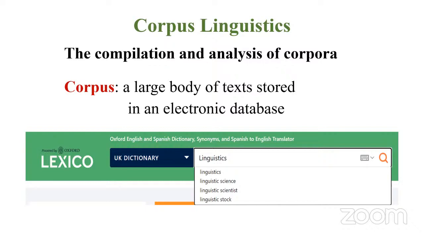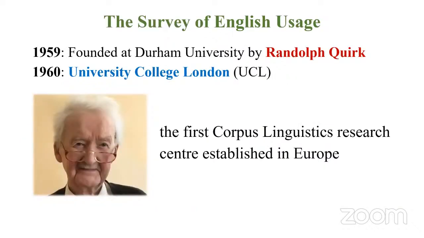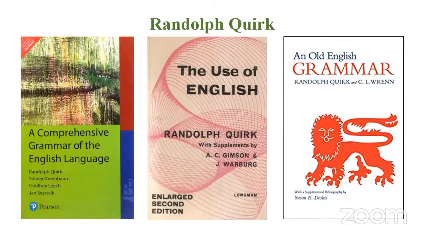And now you can understand, if you go back, so this is what they do. The first corpus linguistics research center established in Europe. So they collect or they create databases. Now let's check out Randolph Quirk, a very important linguist, especially this book, A Comprehensive Grammar of the English Language. He came up with this book with Sidney Greenbaum, Geoffrey Leech and Jan Svartvik. This is considered a masterpiece, and the index for this book was created by David Crystal.